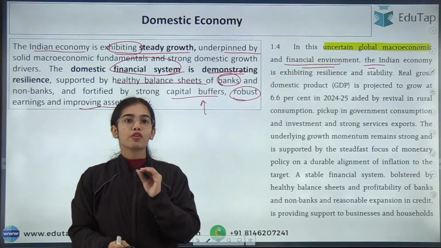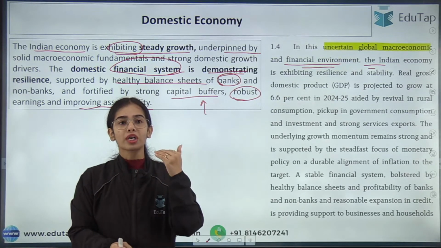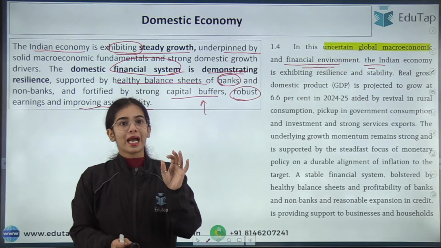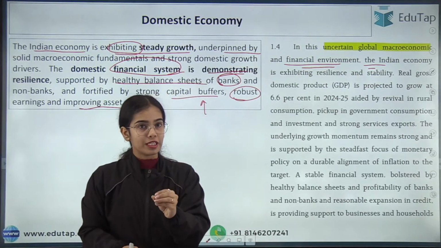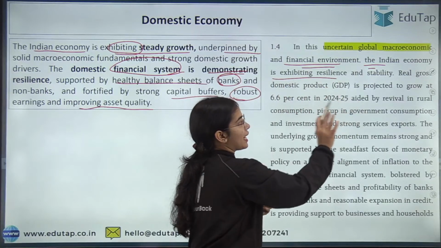Not a single bank of our country has fallen down in the previous 2-4 years, or not a single bank has shown immense distress in our country. And even if there is any problem that is coming up, the RBI is handling it very well. So you can understand that the Indian financial system is quite resilient and stable also.